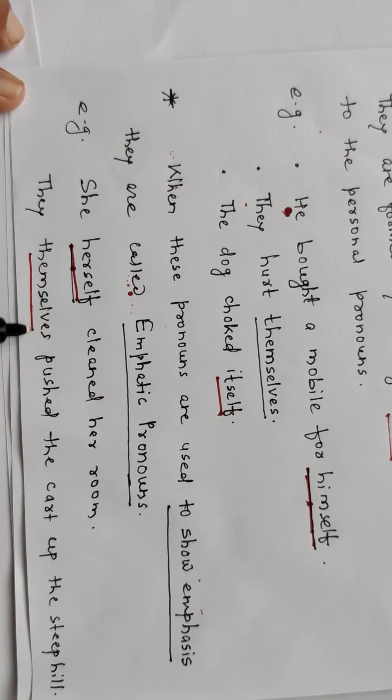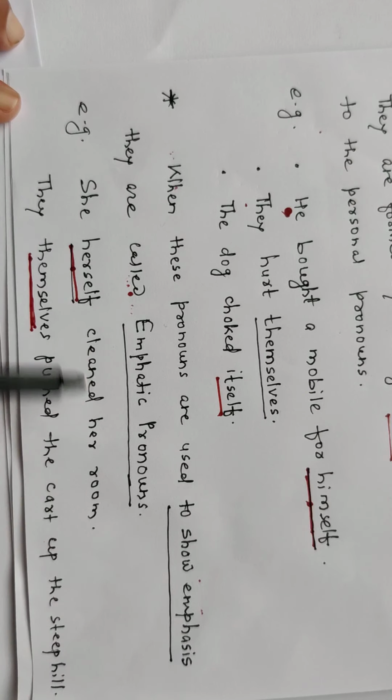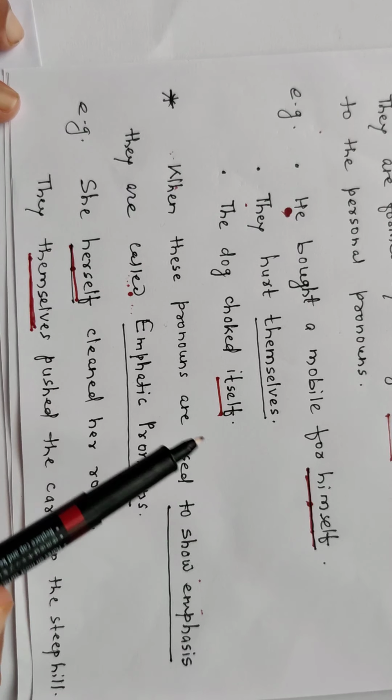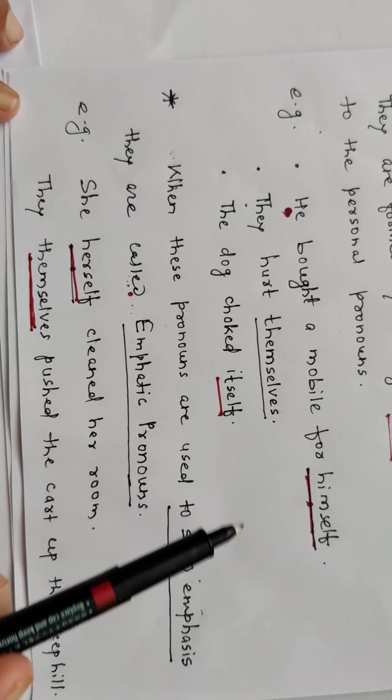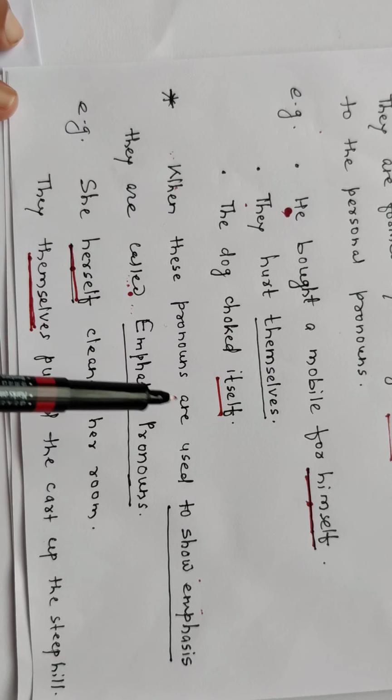They themselves pushed the cart up the steep hill. It means this pronoun also comes here to show emphasis. Okay. She herself cleaned her room. They themselves pushed the cart up the steep hill. Okay. This is the difference between reflexive and emphatic. The pronouns are the same, but it depends upon the meaning and how they are used in a sentence. That shows whether that pronoun is reflexive or emphatic.